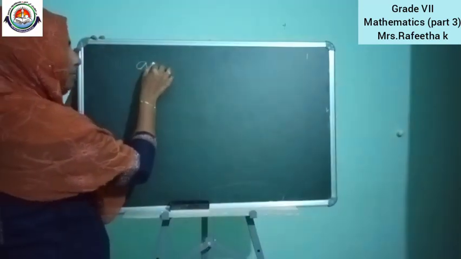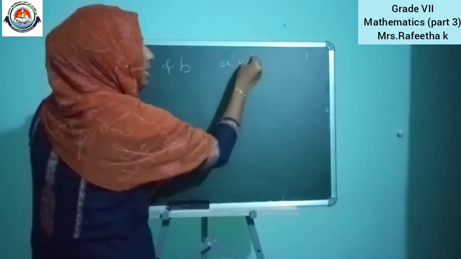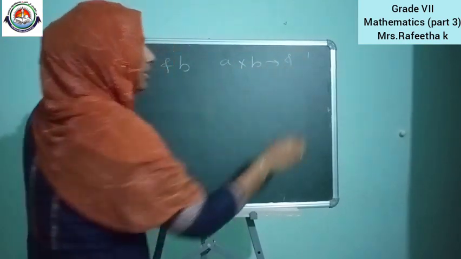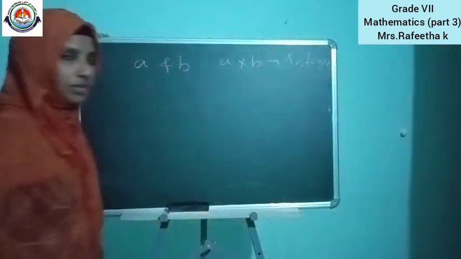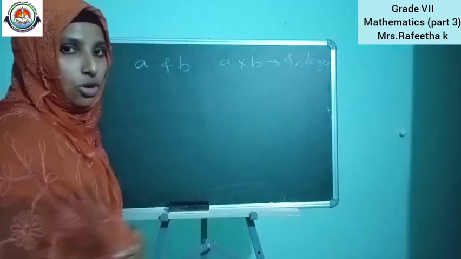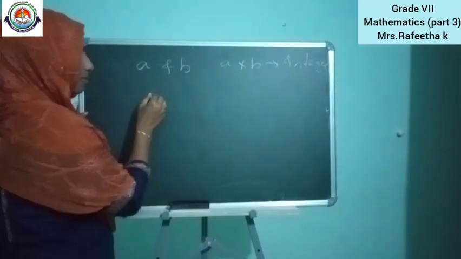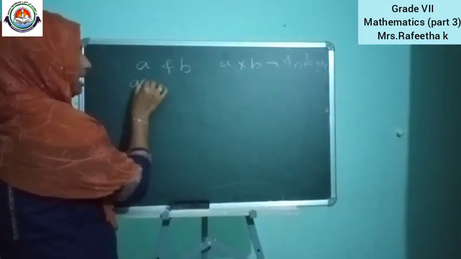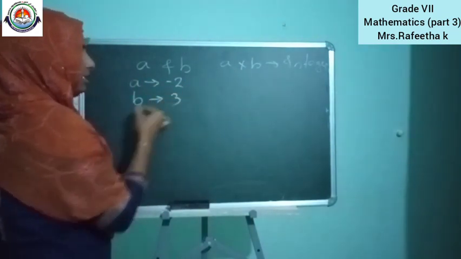If A and B are integers, A into B is also an integer. This was the property in multiplication. We can check whether the closure property is satisfied in the case of division also. That is, if A and B are integers, suppose A is -2 and B is 3.